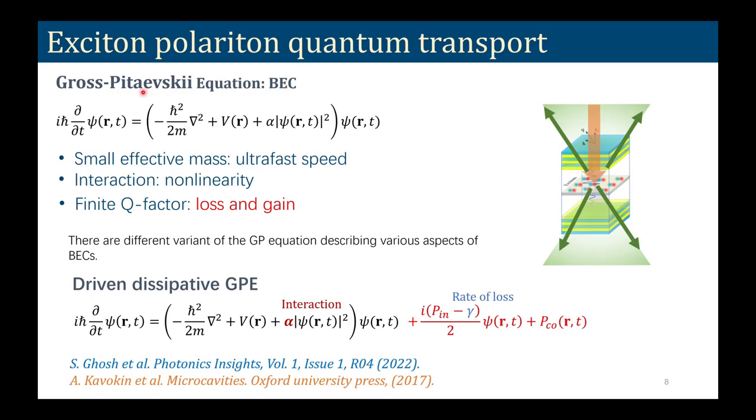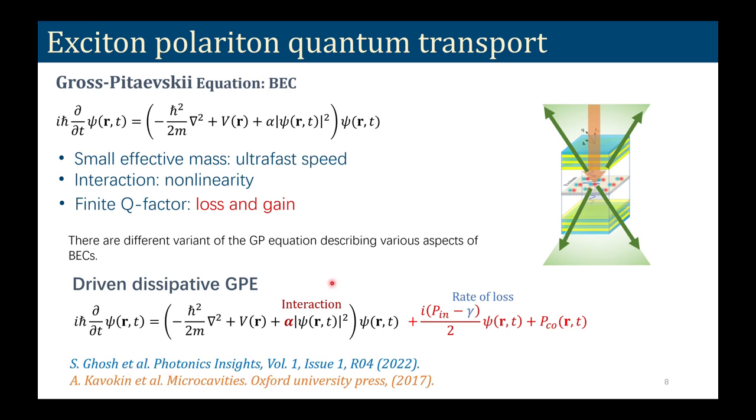Now, for Exciton Polariton condensation, not only do we have this Gross-Pitaevskii equation that includes the nonlinear interaction, but also we have decay. So the polariton can decay, it has a finite lifetime. We can inject, of course, new polaritons. The details can be found in this book and the review paper.